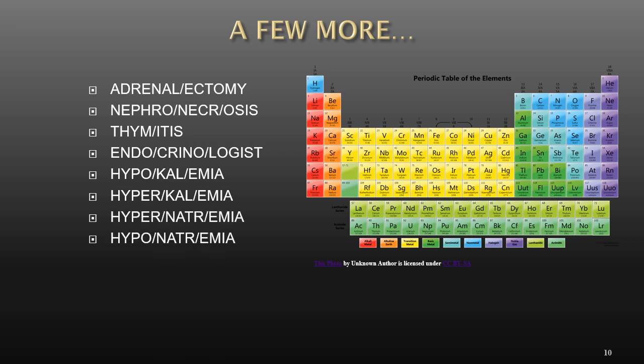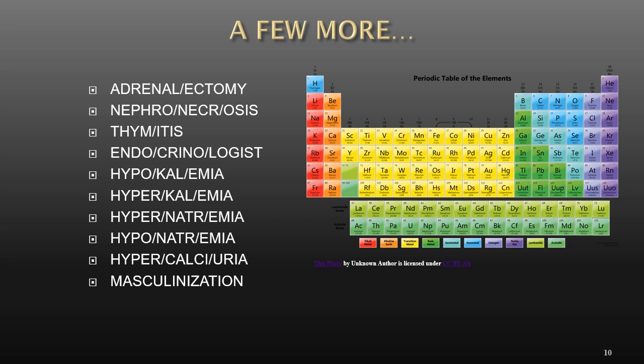Here's another one, hypernatremia and hyponatremia. If you look at that periodic table of elements, natrium, Na, is sodium. So increased sodium in the blood and decreased sodium in the blood. We already did calci for calcium, but we can also have hypercalciuria, increased levels of calcium in urine.